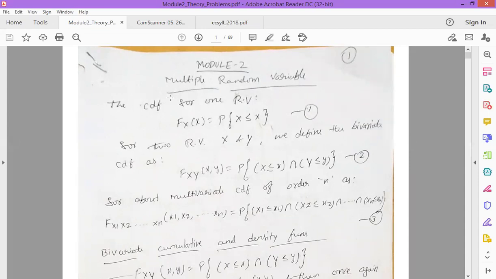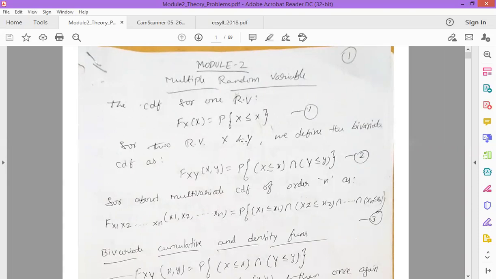For example, we have seen that the CDF for a single random variable is defined by the equation F_X(x) equals probability of X less than or equal to x. This we write for a single random variable. When we go to two random variables, for example X and Y, that is considered bivariate, in the sense of two variables.